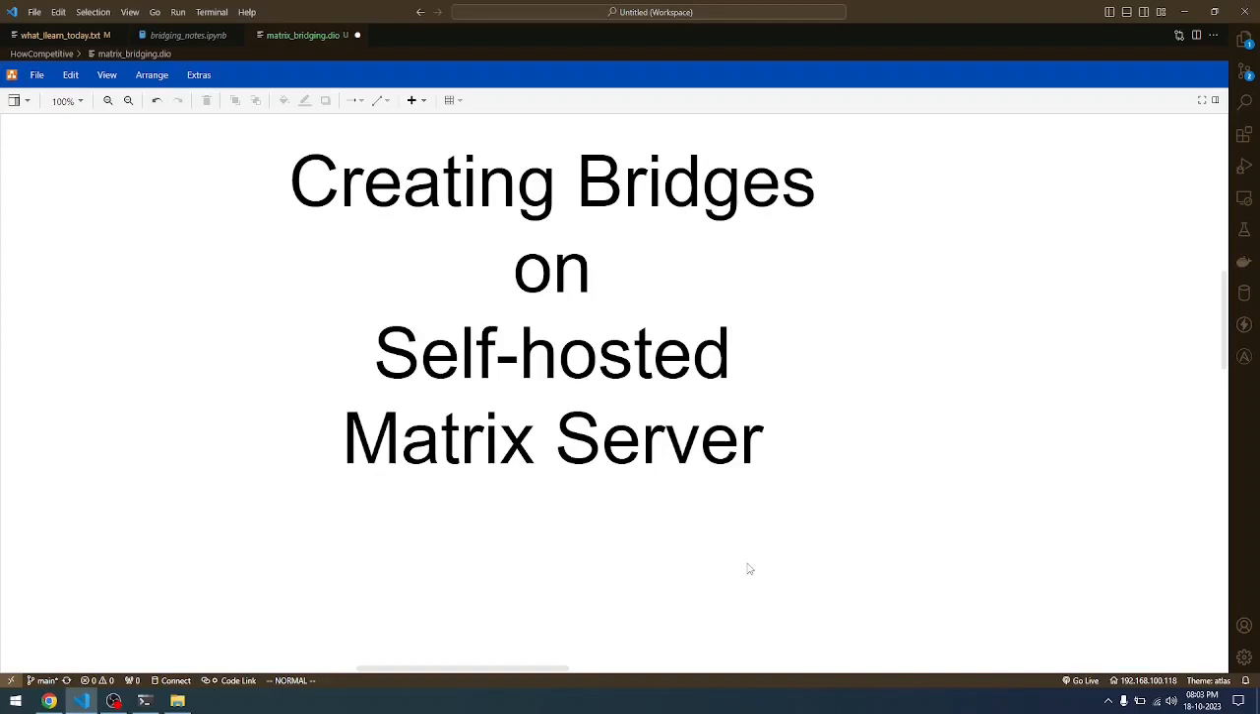Open source enthusiasts, Python experts, and my dear friends. Creating bridges on self-hosted Matrix server. You might be new to home servers, the concept of federated communication servers for that matter. You might not even be aware of what a bridge is.